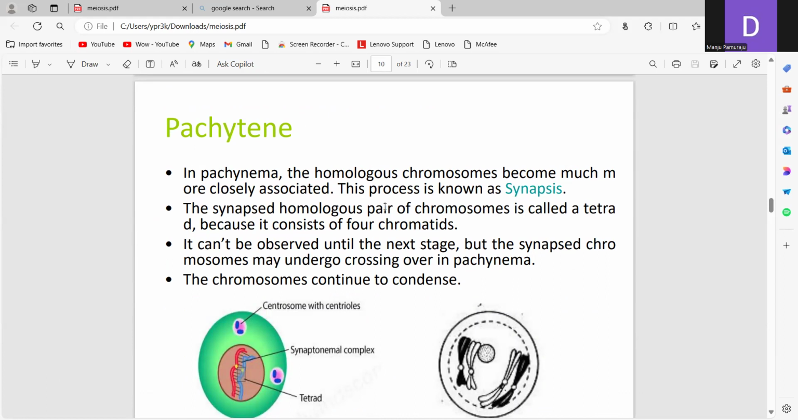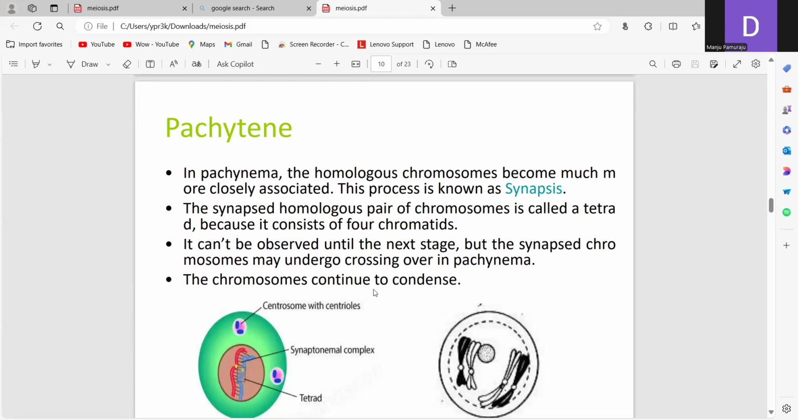And the synapsed homologous pair of chromosomes is called a tetrad, because it consists of 4 chromatids. So here, when we observe this, these are the tetrads, and 4 chromatids are present here. It cannot be observed until the next stage, but the synapsed chromosomes may undergo crossing over in the pachytene. So in the pachytene stage, generally, synapsis formation and crossing over will occur.